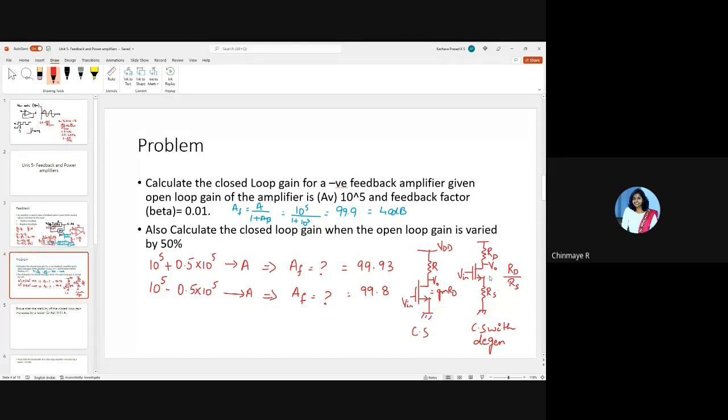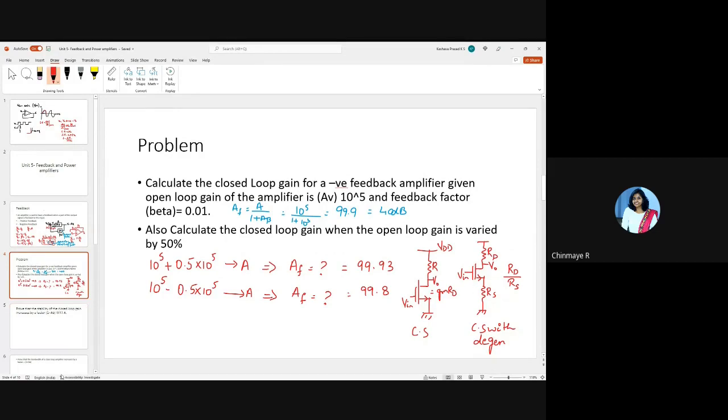I want you to think about this and then come back to the next class. We'll discuss this in the next class. I think you'll need some more time to analyze the circuit, so I'll give you time. By the time you come back to the next class, please think about this. I want you to tell me if the circuit has any kind of feedback. If you say no, then I'll not have any questions. If you say yes, then I will want you to tell me what kind of feedback this has and how it is making the circuit stable.